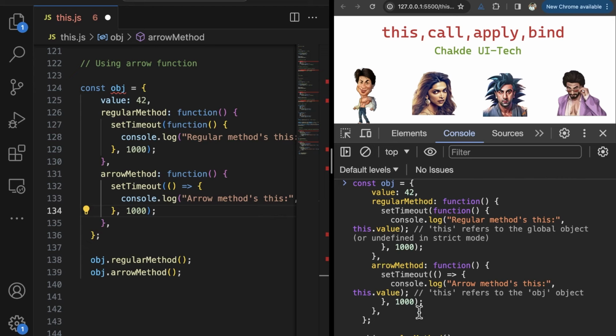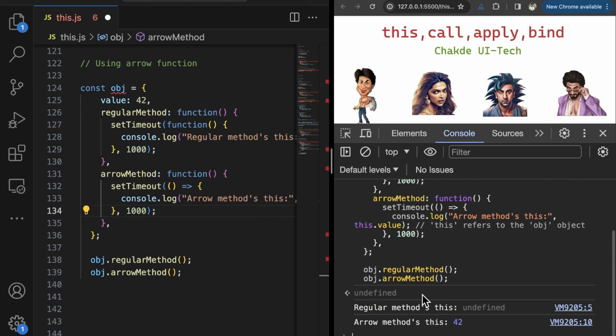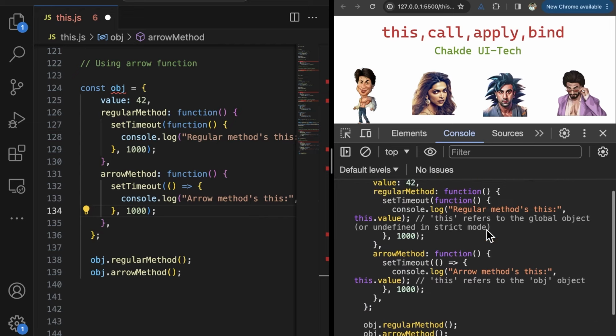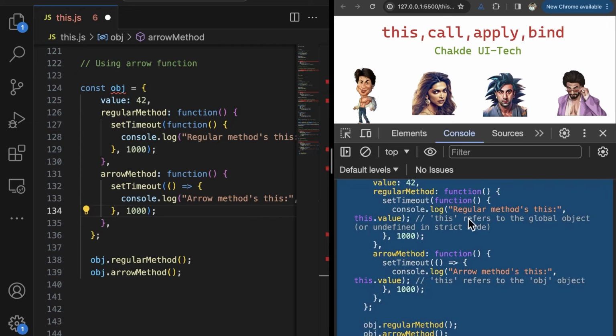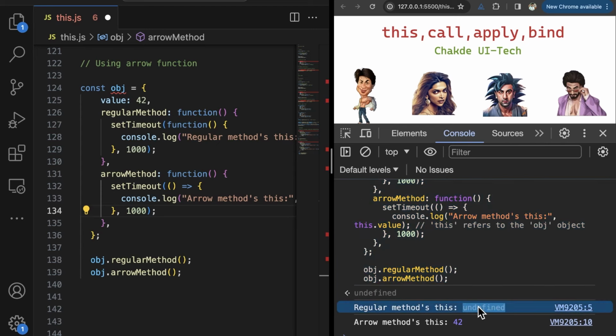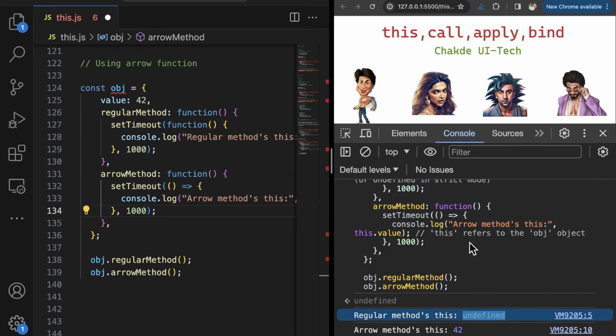Now, when you execute it, your regular method will say, I don't know. Regular method will basically say, I don't know what this is, because I am a regular method and at a global level itself I am getting executed and hence my outcome is this. But in the other case, I am in an arrow function.